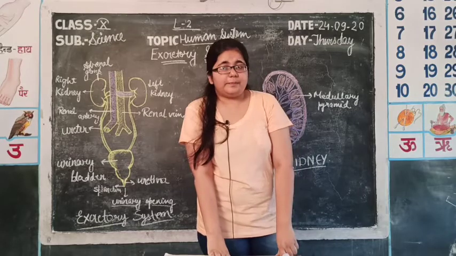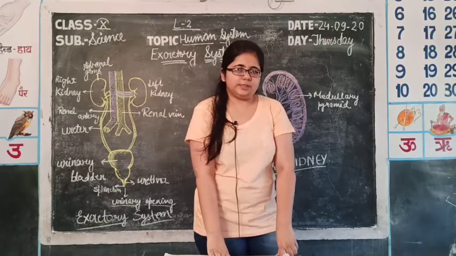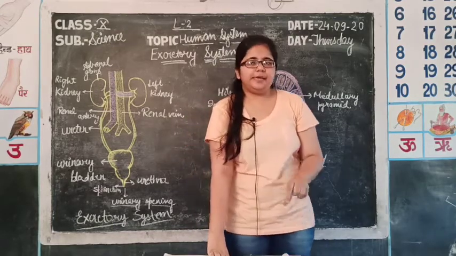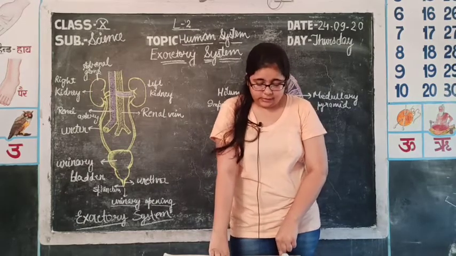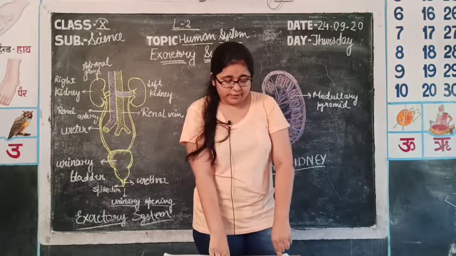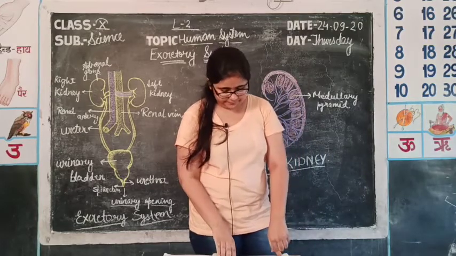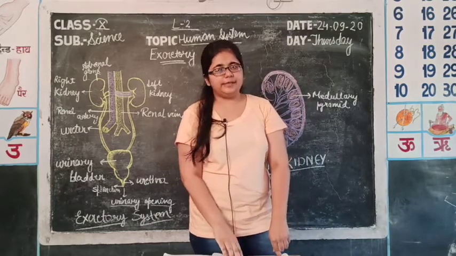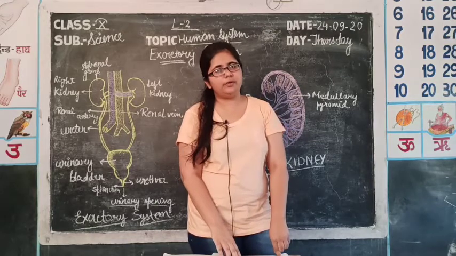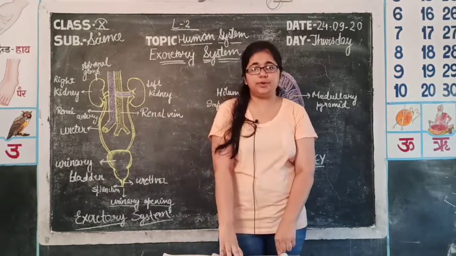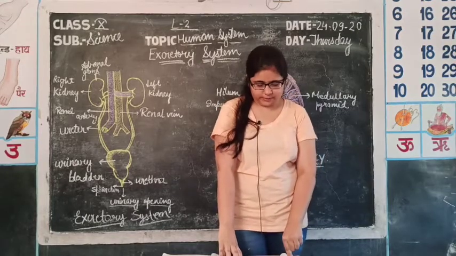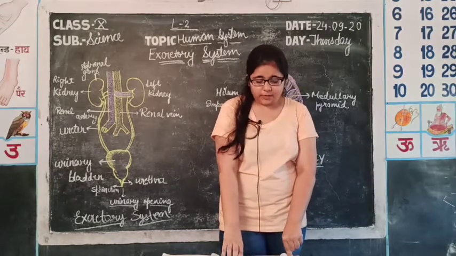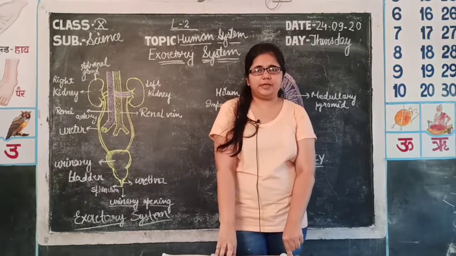This tuft of capillaries is known as the glomerulus, in which the renal artery enters, known as the afferent arteriole, and then it goes away with the help of the renal vein. This part of the kidney, that is Bowman's capsule along with the glomerulus, is known as the Malpighian corpuscle or renal corpuscle. This part of the kidney mainly helps in filtration of the blood.